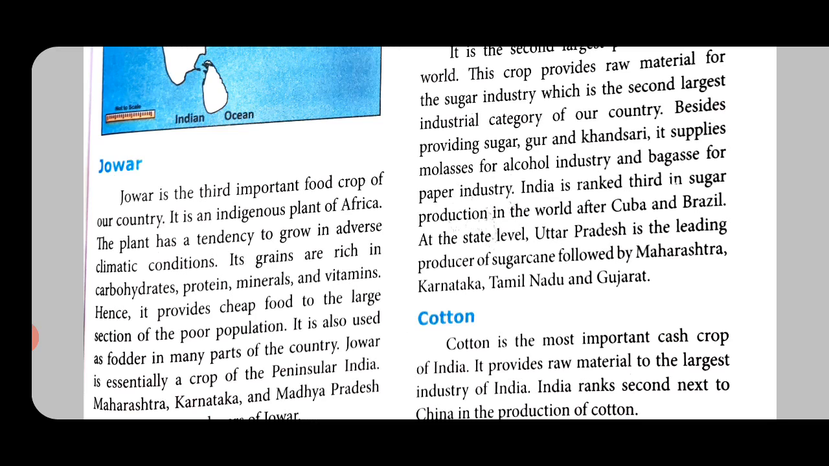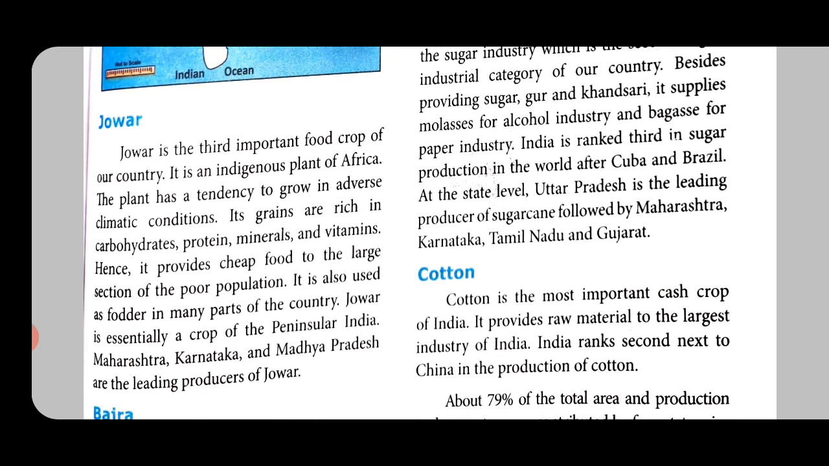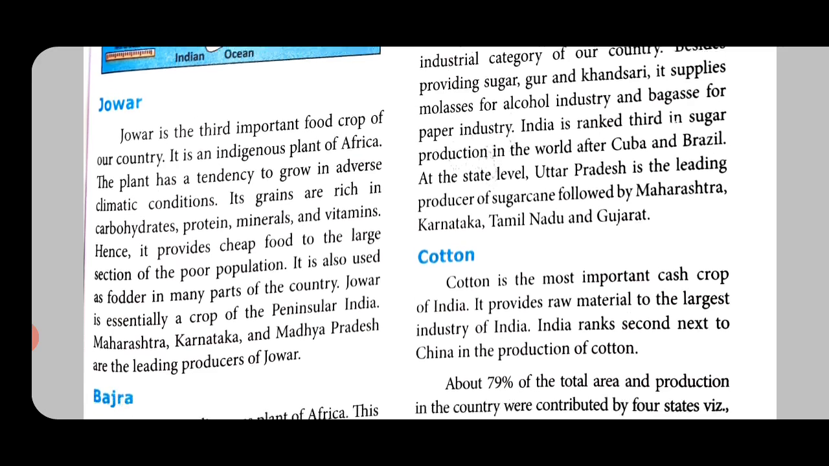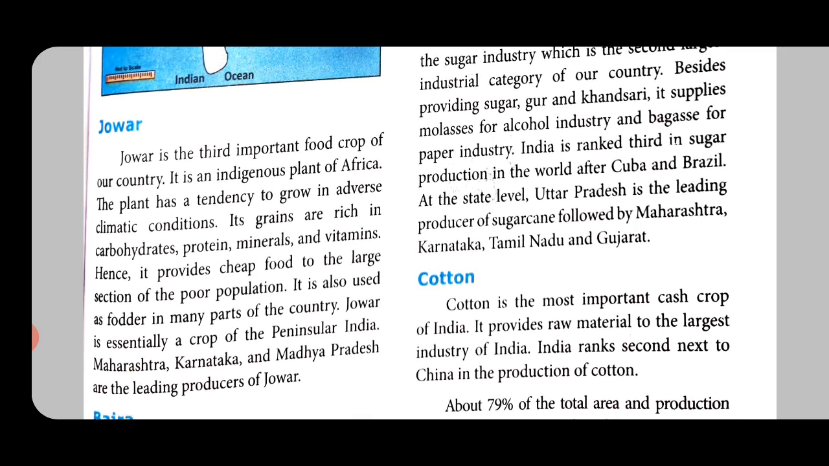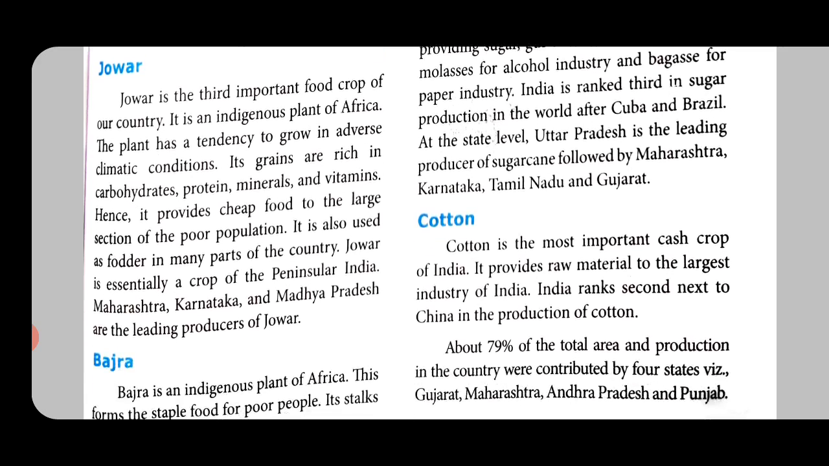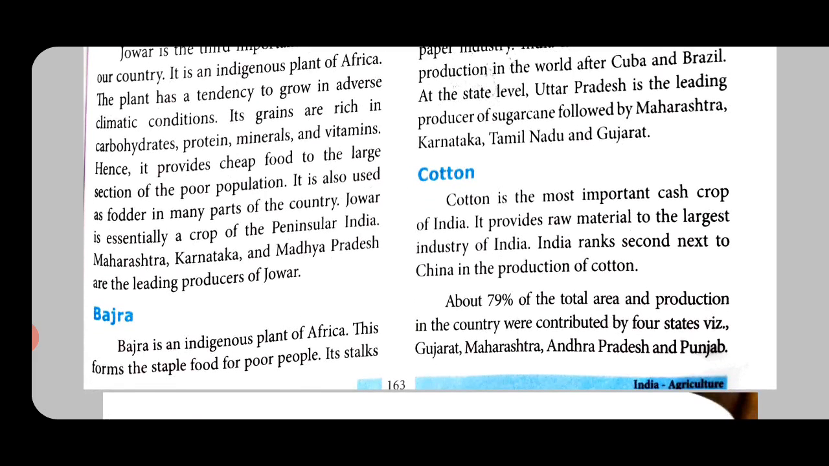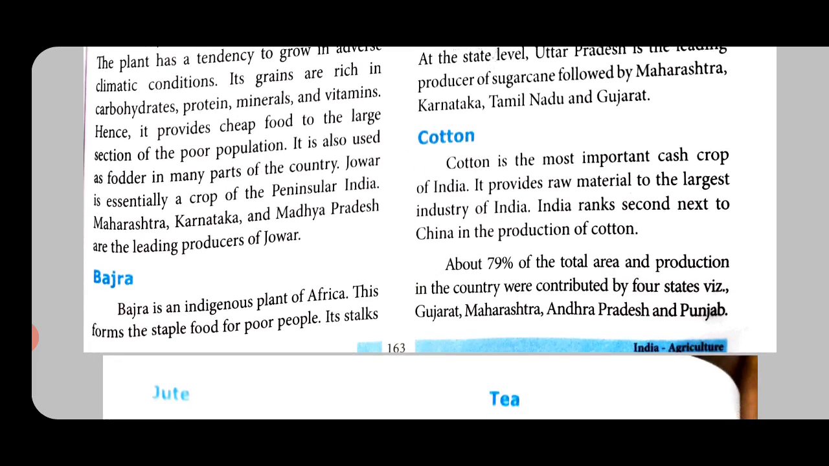India is ranked third in sugar production in the world after Cuba and Brazil. A very important note here. So, we are ranking third in the world. First place goes to Cuba, second followed by Brazil, third is India. At the state level, Uttar Pradesh is the leading producer of sugarcane, followed by Maharashtra, Karnataka, Tamil Nadu and Gujarat.